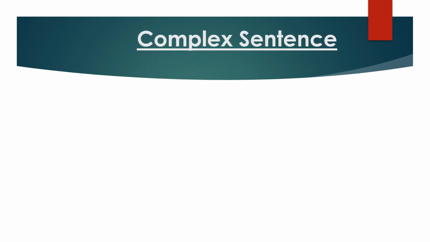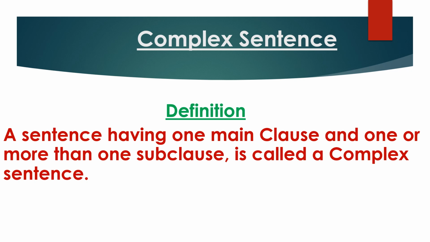Now, question is that what is complex sentence? Look at the definition. A sentence having one main clause and one or more than one subclause is called a complex sentence. Okay, so in a complex sentence we find at least one main clause and at least one subclause. Sometimes it may be more than one subclause, but at least one main clause and one subclause.